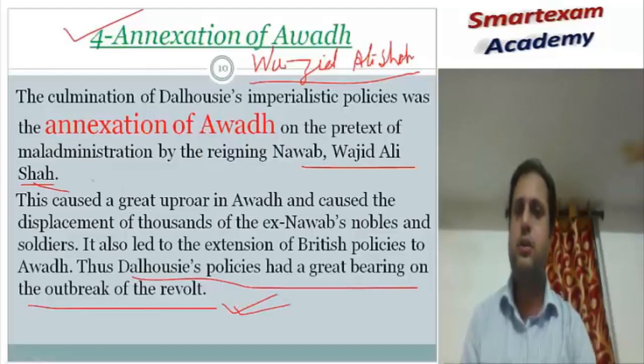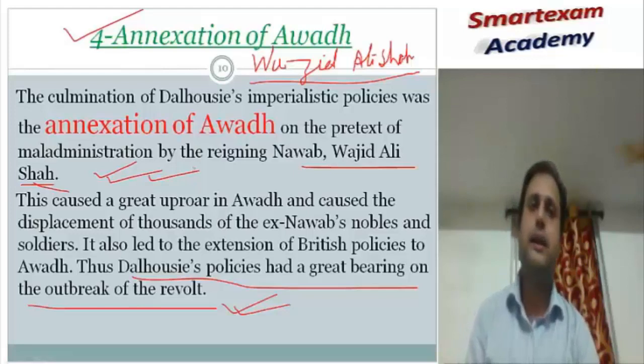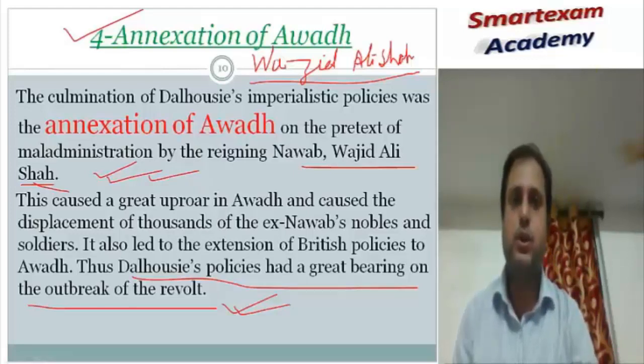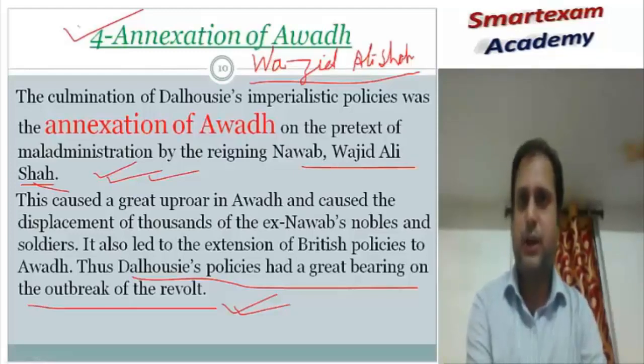So the people became angry because one by one kingdoms were being annexed into the British Empire, and the people could not say anything, could not oppose. So people thought that the revolt of 1857 is the time when we can take revenge for all this mismanagement done by the British Empire. So it was another cause.